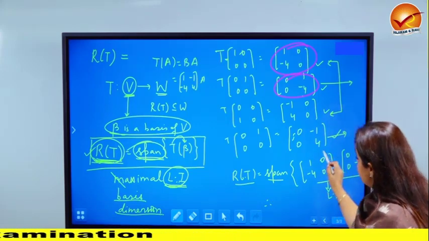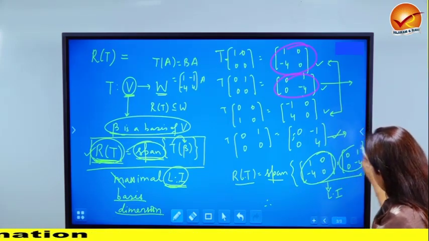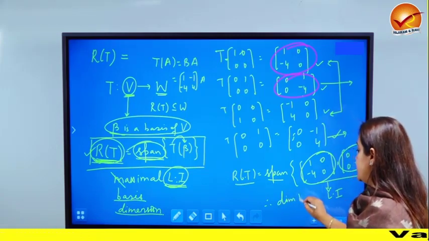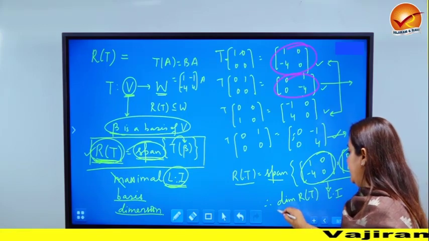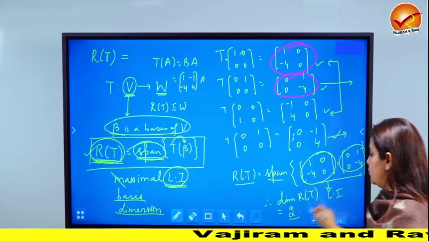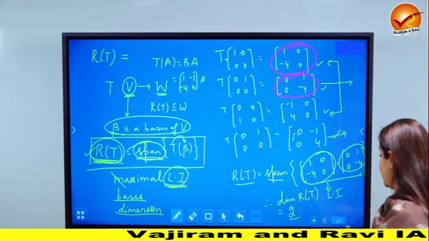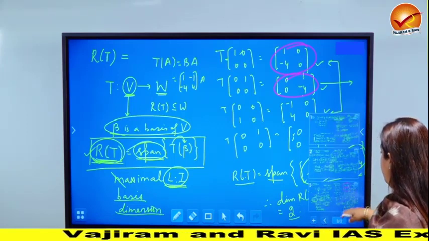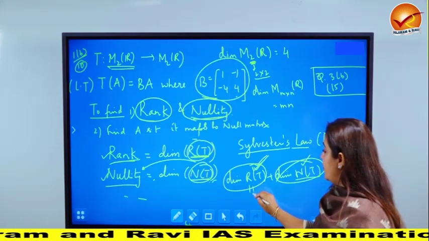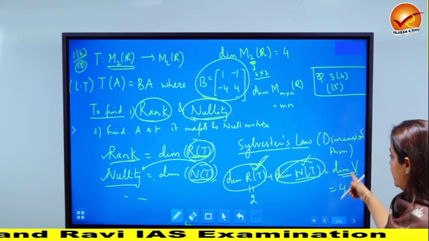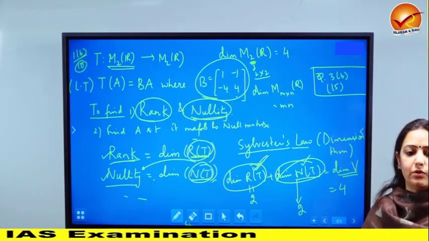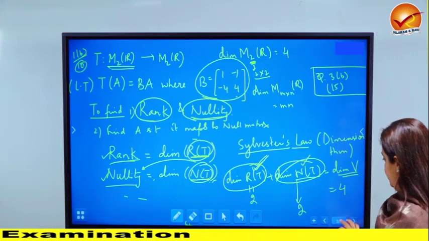If the question had specifically said find a basis, we have also zeroed down on what the basis is going to be, but in this question we were only interested in the dimension of RT, which is the number of elements in the basis, and therefore the answer comes out to be 2. If you go back to the previous slide, if you found the dimension of RT as 2 and you know the dimension of V is 4, immediately we can conclude the dimension of NT will also be equal to 2. Okay?